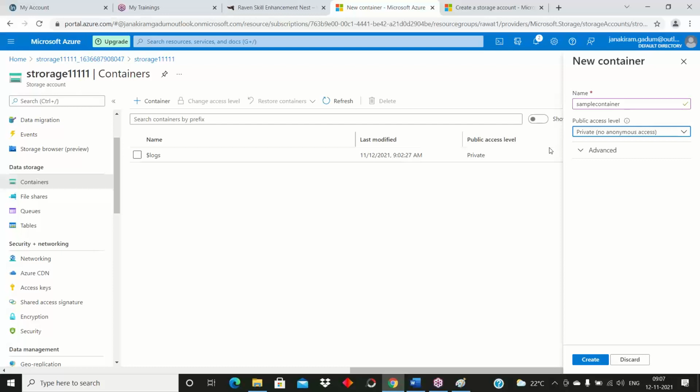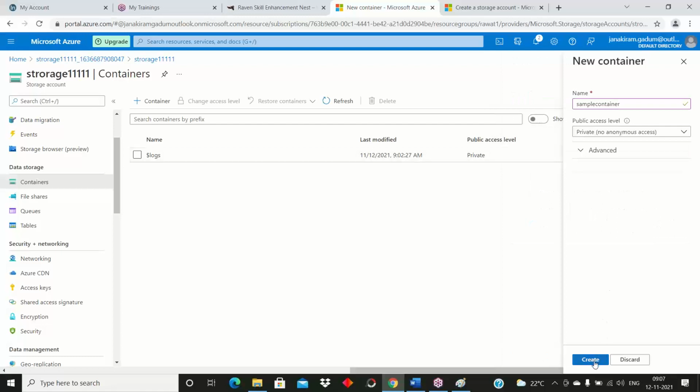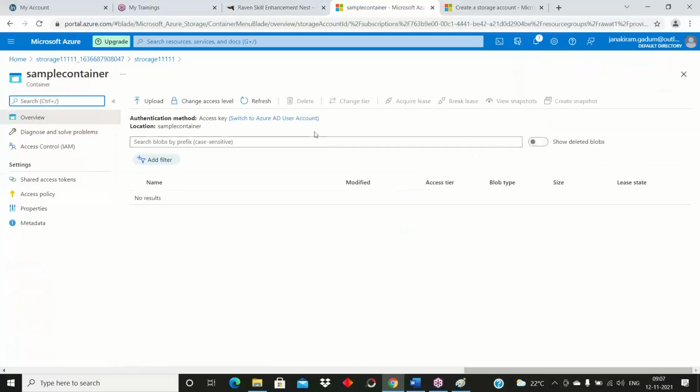If I select private now, no one can access this container. Only whoever created the container can access it. Suppose I created this container and gave it private access, then only I can access it. Others cannot. That is private. Okay, just create. I'm providing the name here. This is my sample container, and the access policy I have given is private.